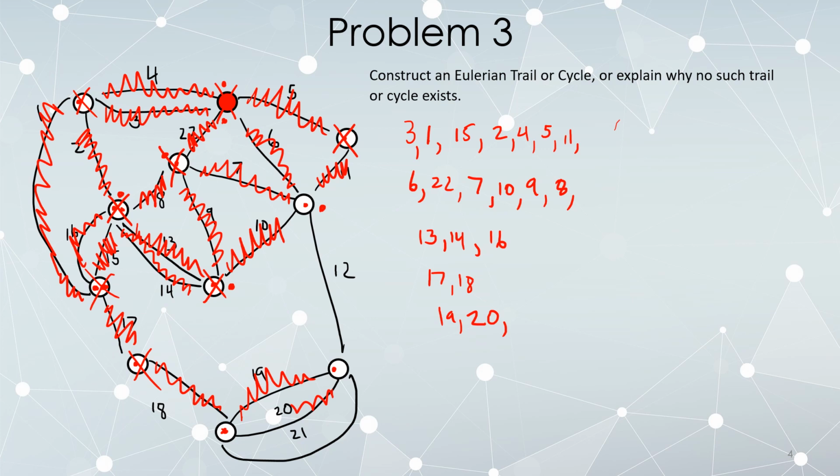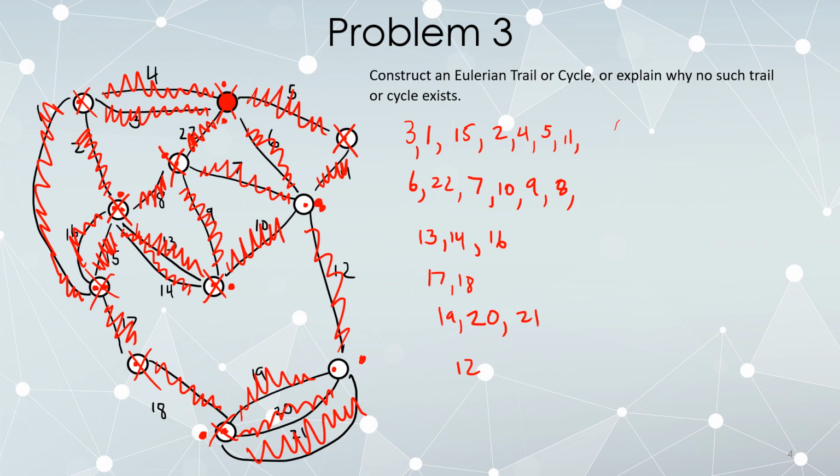So we follow 20. Now we're back here. My only option is 21. At this point, 21 is a bridge, since we've already deleted these two things here. Once we delete 21, this vertex will become stranded, but that's not a problem because I'll have used everything connected to it. So we're going to follow 21. Now we're back here. Now that bridge of 12 is our only option. And we end up back here, and there's nothing else to do. We have used all of the edges.